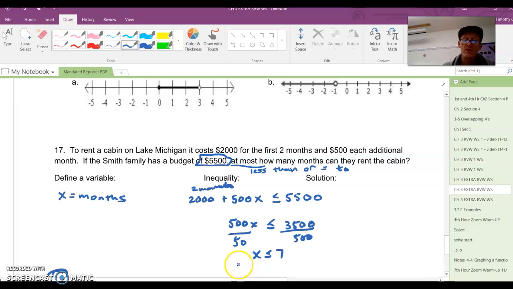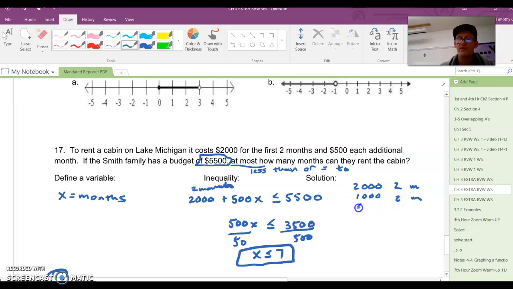Okay? So 7 months is the most they can rent the cabin for, which makes sense, sort of. Because if you look at $2,000, that's 2 months. All right, and then 500 and 500, that's 1,000. That's another 2 months. My fault.